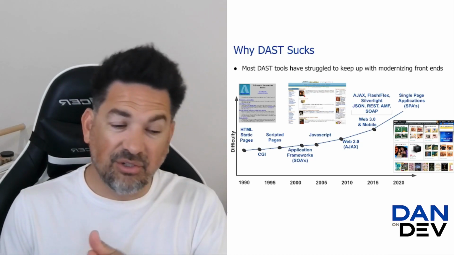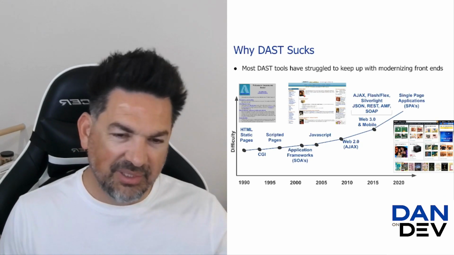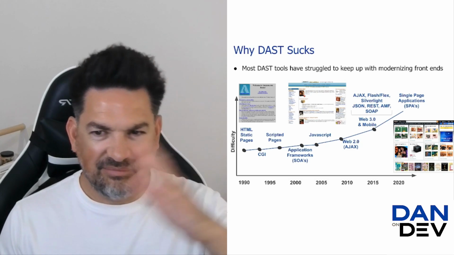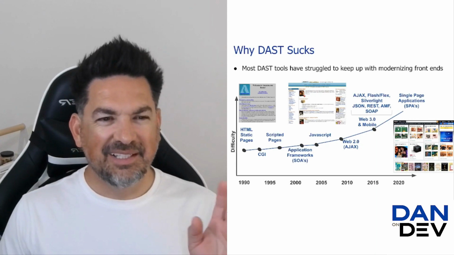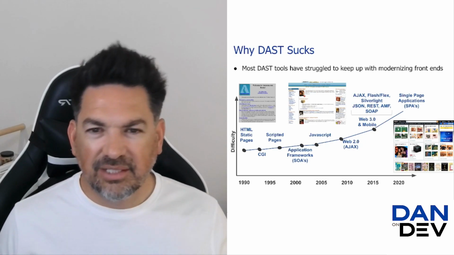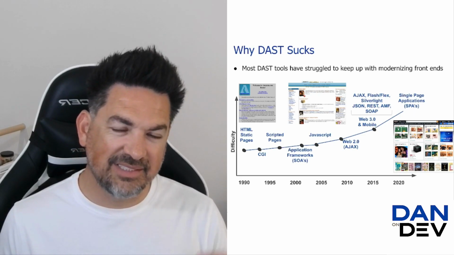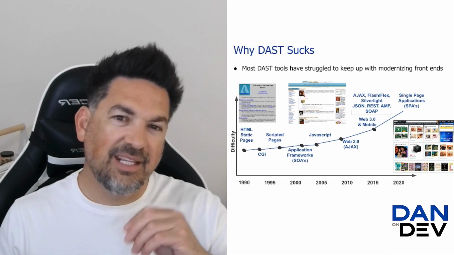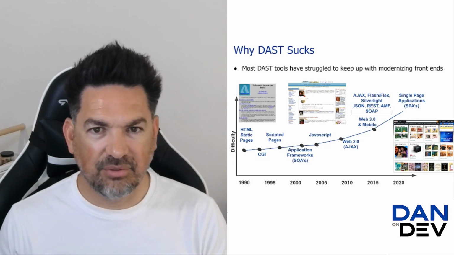And then also the data format started changing. We were going from just these GET and POST parameters to XML for a while. There's AMF from Flash apps, if you remember Flash apps. And now a lot of what we see is JSON, tons and tons of JSON. There's others. Google Web Toolkit has its own format. There's all these different formats that also cause complexity, because now the scanner has to look at all of the traffic and understand it, and then be able to embed attacks into there and replicate attack behaviors.